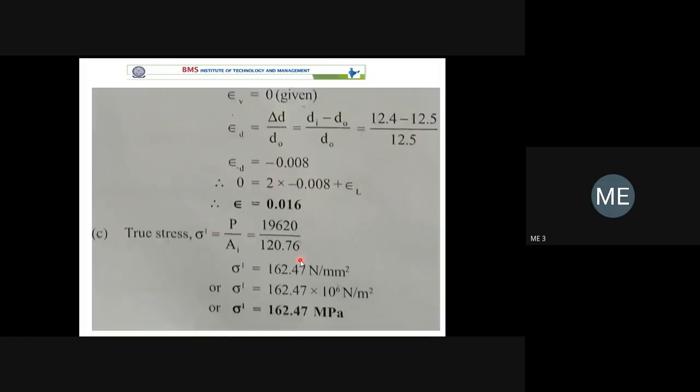So epsilon D we have already calculated. The only unknown is epsilon L, and that epsilon L we can calculate. That is nothing but the linear strain. True stress is equal to P divided by A i, a formula you are familiar with. P is the applied load at that particular point, the fracture point, divided by not the original cross section area, but the instantaneous cross section area, which we already found out.